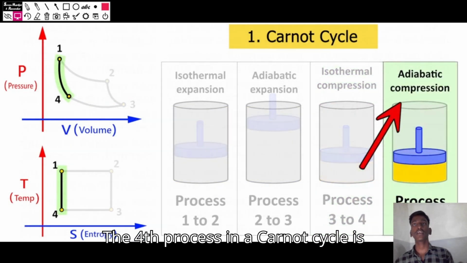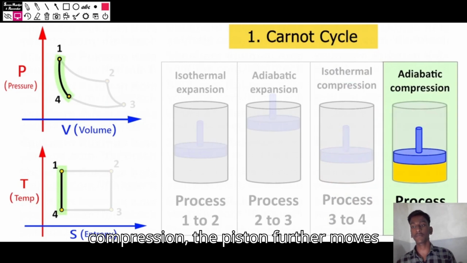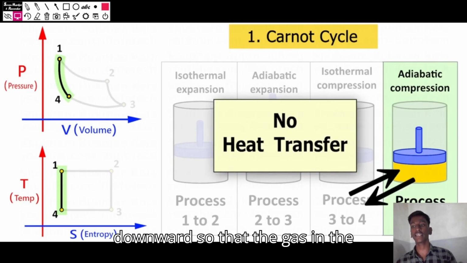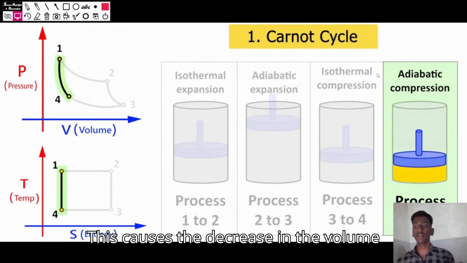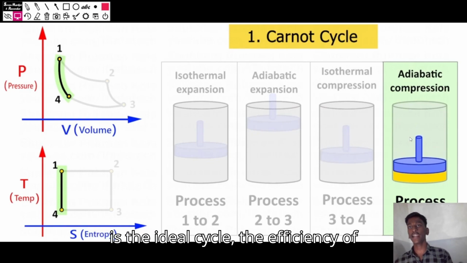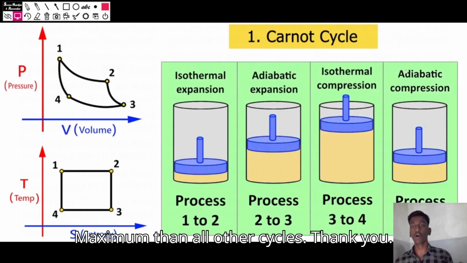The fourth process in a Carnot cycle is adiabatic compression. In adiabatic compression, the piston further moves downward so that the gas in the cylinder is constantly compressed. This causes the decrease in the volume and the increase in the pressure. As this is the ideal cycle, the efficiency of this cycle is maximum compared to all other cycles.